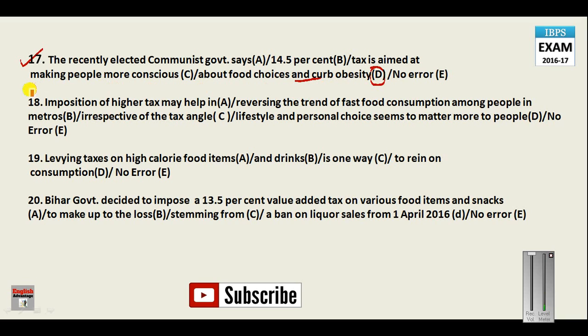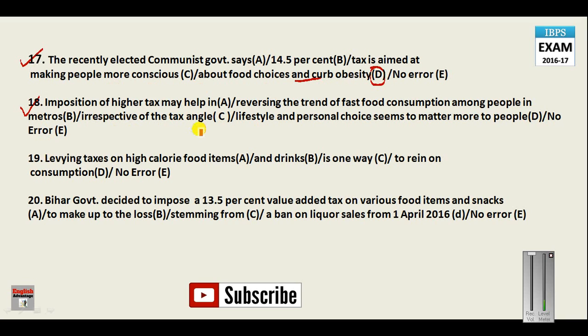This is a typical banking exam sentence, a very important sentence. Question number 18 says: imposition of higher taxes may help in reversing the trend of fast food consumption among people in metros; irrespective of the tax angle, lifestyle and personal choice seems to matter more to people.